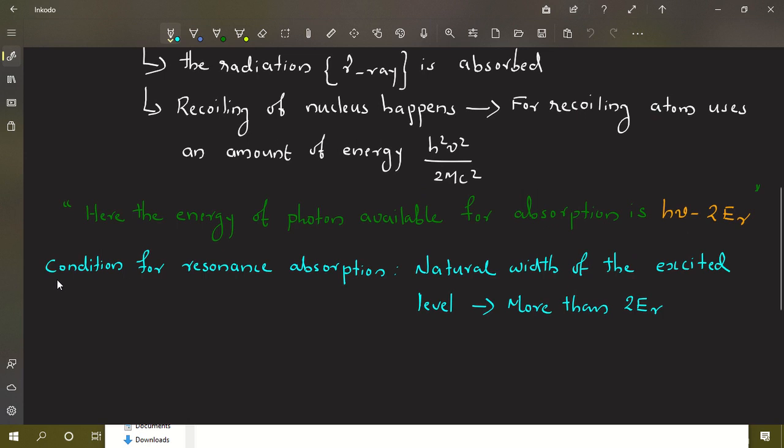Here, as in the case of ESR and NMR, we have a condition for resonance absorption. What is the condition for resonance absorption? The natural width of the excited level should be more than 2 times Er. If Er is the recoiling kinetic energy of the nucleus, then the natural width of the excited level must be more than 2Er. Then only the resonance absorption happens and you will get a spectrum.